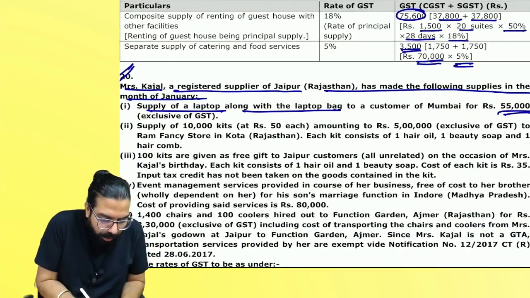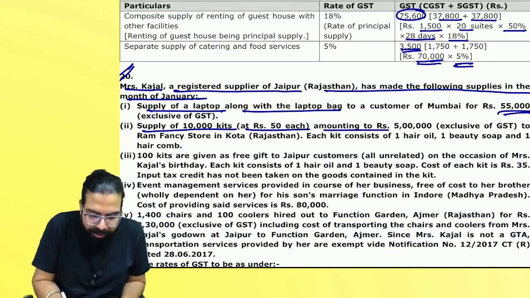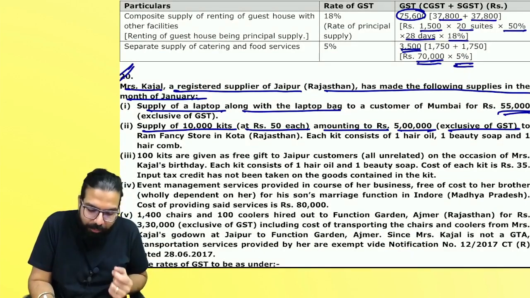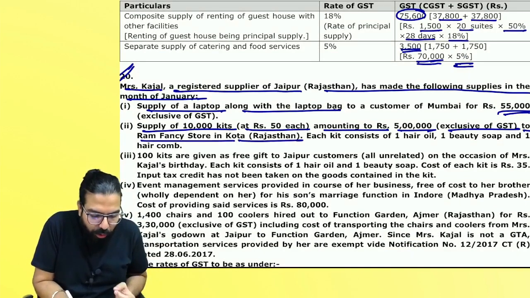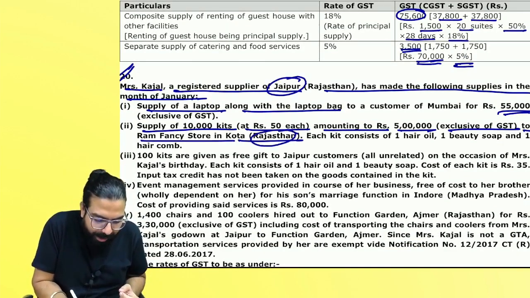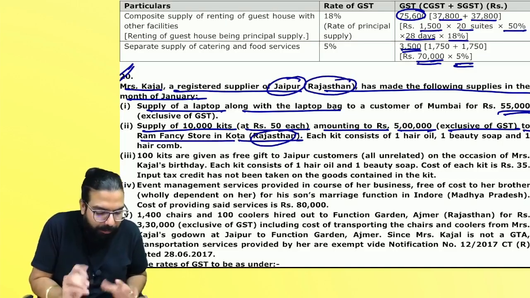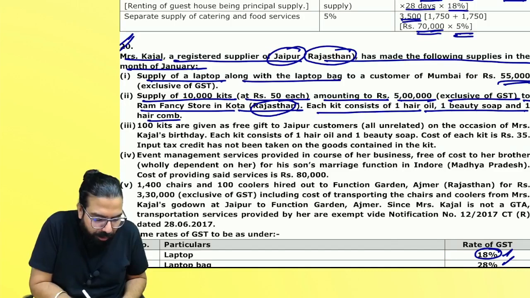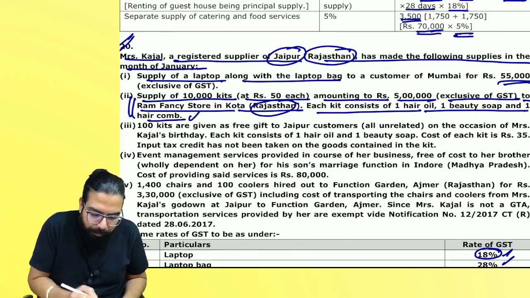Here: supply of 10,000 kits, 50 rupees each, amounting to 5 lakh, exclusive of what, everyone? Exclusive of GST, to Ram Fancy Store, Kota. A Jaipur, Rajasthan person is supplying to Rajasthan only. Each kit consists of 1 hair oil, 1 beauty soap, and 1 hair comb. Put 1 shampoo also. No.